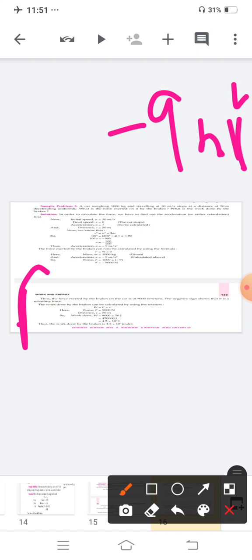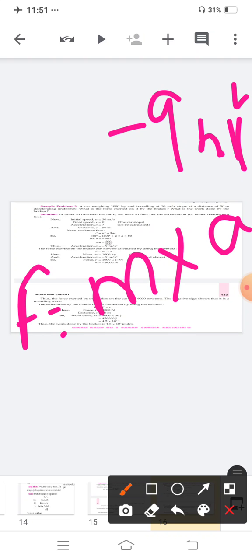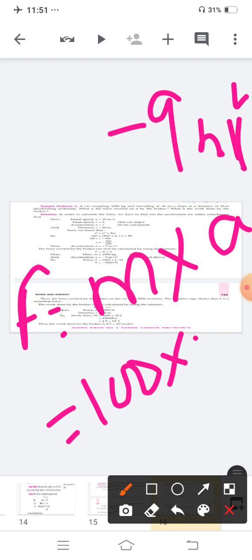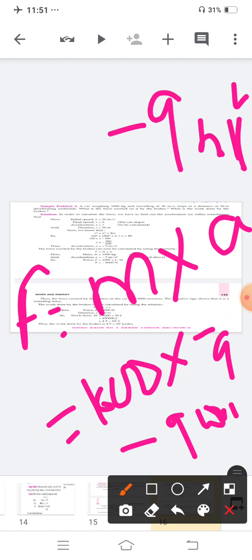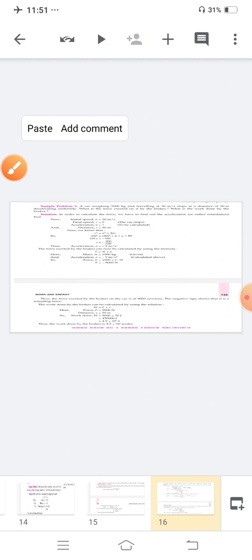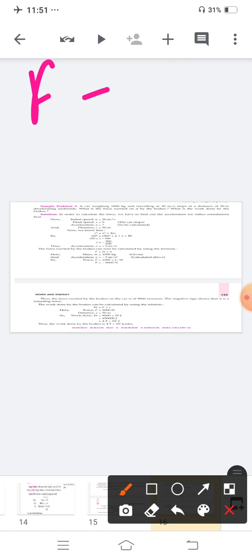Now you have to find force, so you know that F is equal to m into a. Clear? m is given as 1000, a is minus 9. So 1000 times minus 9 is minus 9000 Newton. So F is equal to minus 9000 Newton.